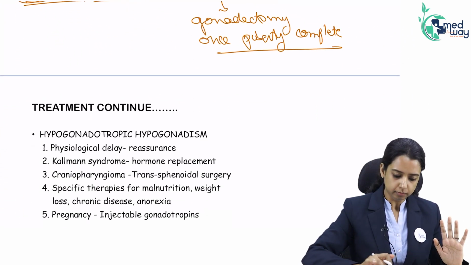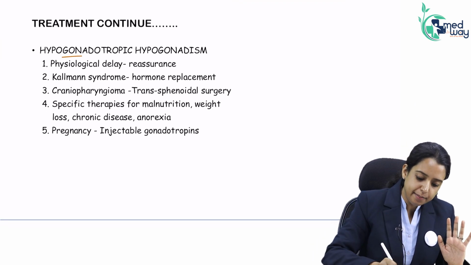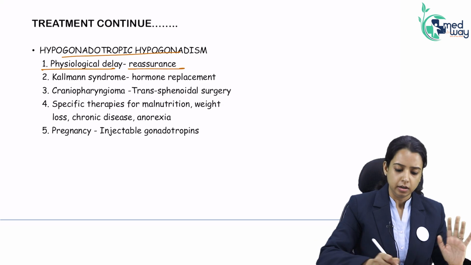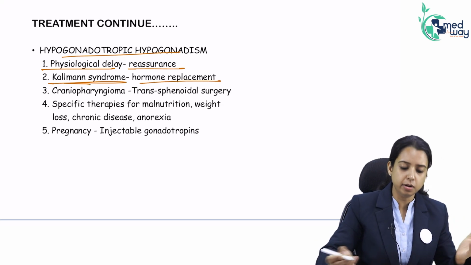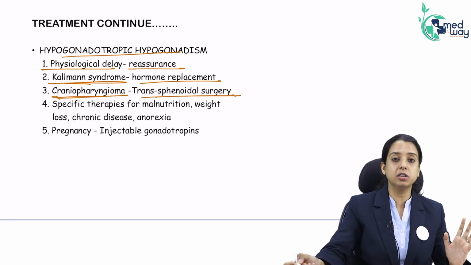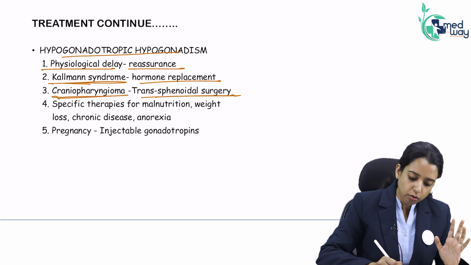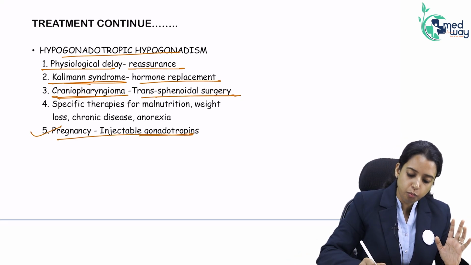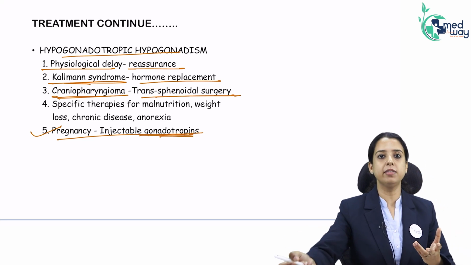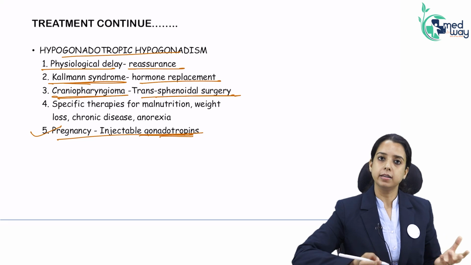In hypogonadotropic hypogonadism, physiological delay: reassure. Kallmann syndrome: hormone replacement. Some tumor: surgery, transsphenoidal surgery. She can become pregnant because the problem was gonadotropins are not there. You give her gonadotropins, her ovary is functional, it will start functioning, and she will become pregnant.